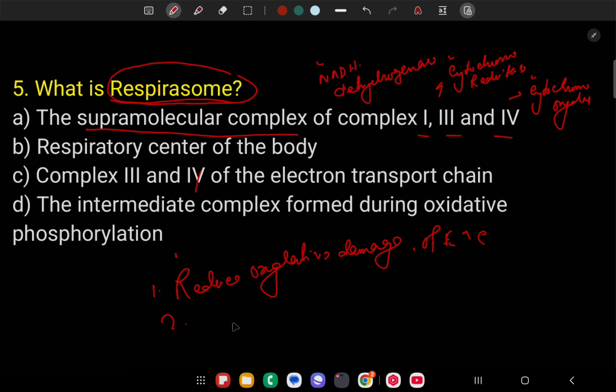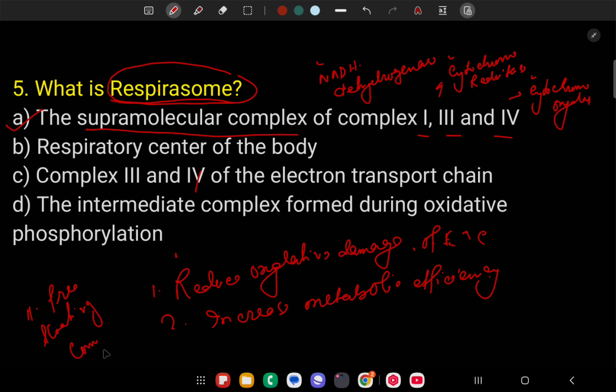Number 1, reduce oxidative damage. Number 2, increase metabolic efficiency. These are the two functions of the respirosome. The correct option is the supramolecular complex 1, 3 and 4. Complex 2 is a free floating complex.